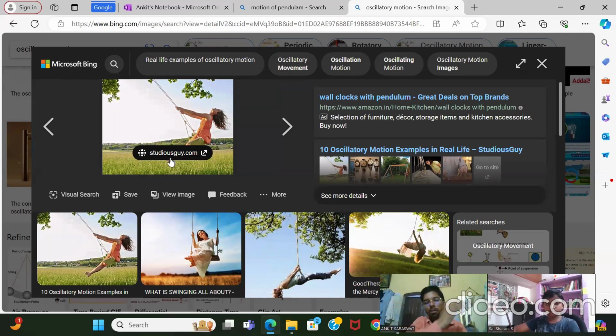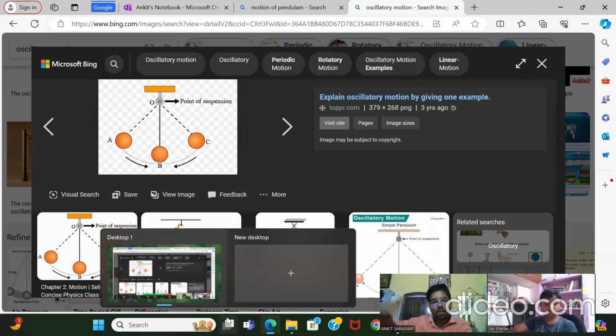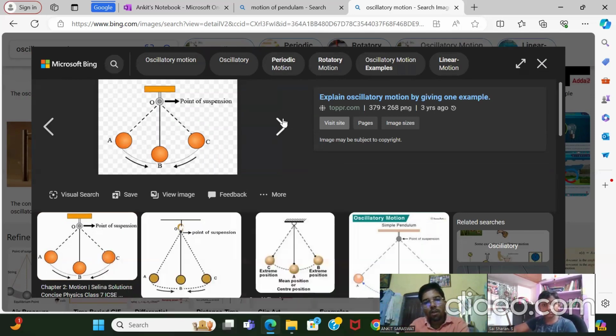This is known as oscillatory motion. Clear? See this. This is a pendulum. It is going like this, front, back, to and fro. Like this, A to B, then B to C, then C to B, then B to A. This is known as oscillatory motion.